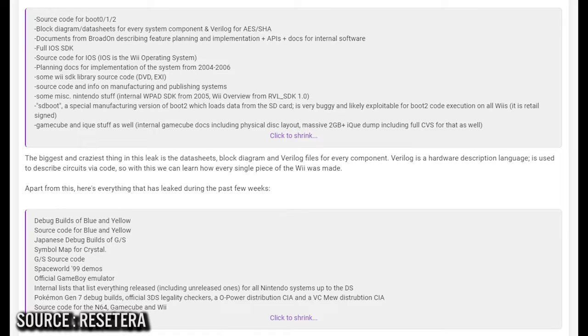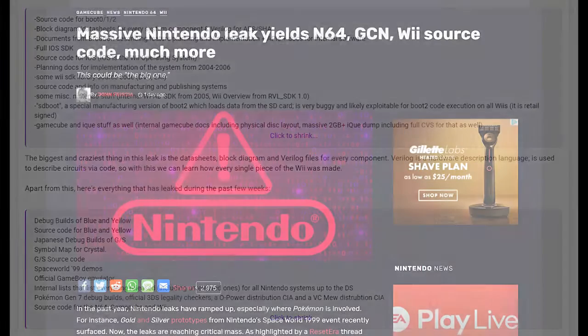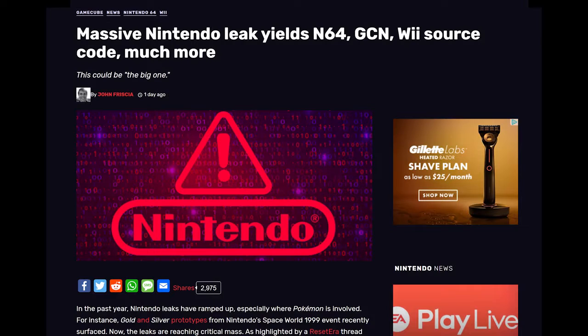We're going to discuss the leak, what it is, what it isn't, what it could mean for stuff like emulation, FPGA, system on a chips, Nintendo 64 devices, and more. So this leak all started a couple of weeks ago in 4chan when there was some Nintendo related leaks that happened with some old Pokemon debug ROMs and source code, and then there was 3DS debug ROMs, and then the keys to the consoles all the way up to the DSi was leaked as well, which is a pretty massive thing.